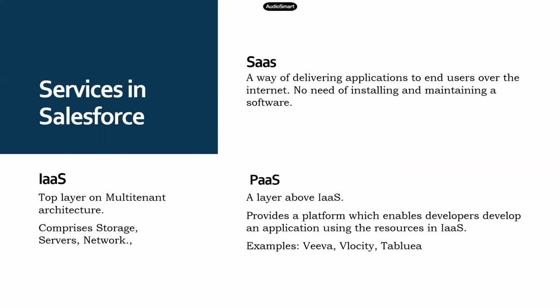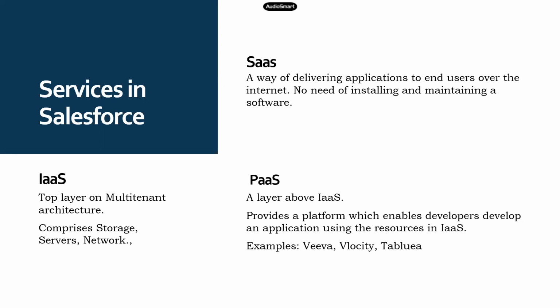We all know that, not just specific to Salesforce, generally any cloud platform offers you three different kinds of capabilities or services. The first layer, the basic layer, is IaaS. That means it provides the multi-tenant architecture of sharing the common resources.